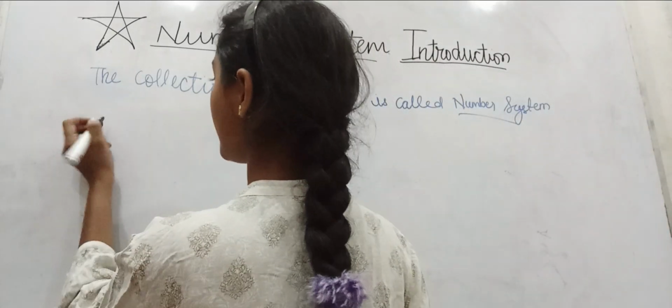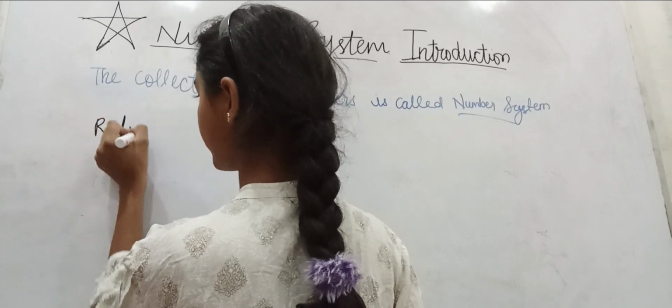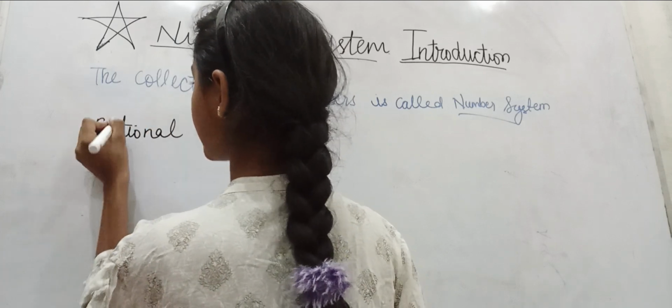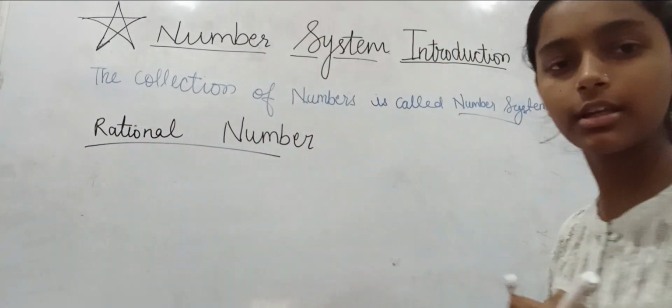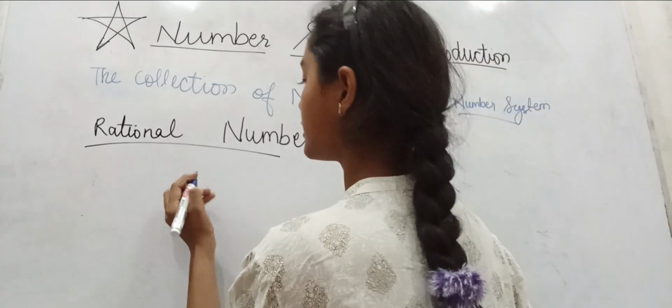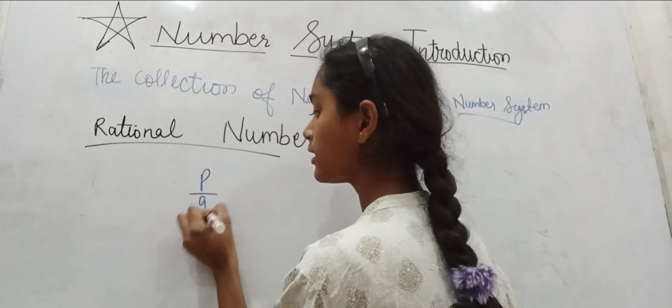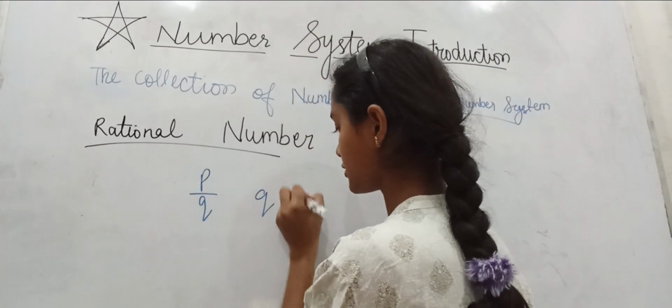Next is rational numbers. So what are rational numbers? Rational numbers are the numbers which are written in the form of p by q, where q is not equal to 0.